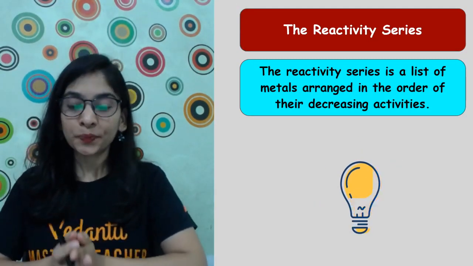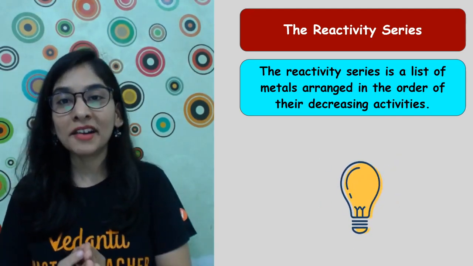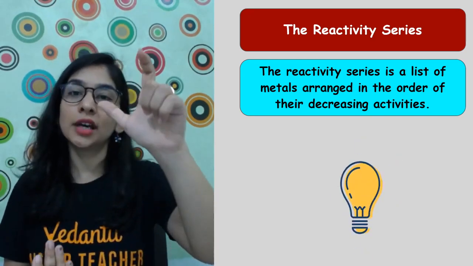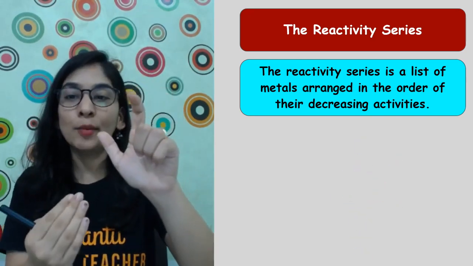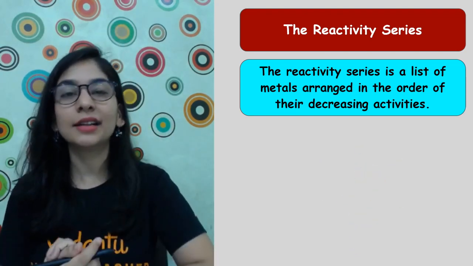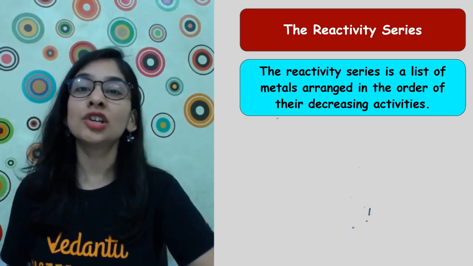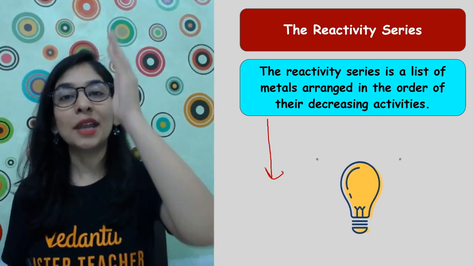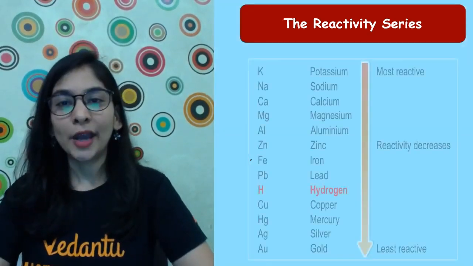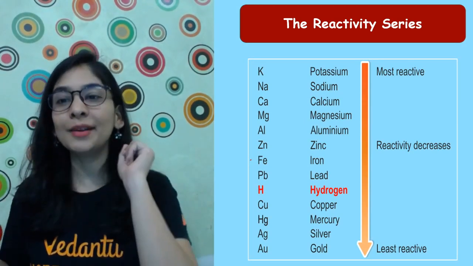And what's that? We're going to have a column, a vertical column, where all the metals are arranged in such a way that highly reactive metals are put on the top, less reactive metals at the bottom. In a way, when we move down in that column, reactivity of metal decreases. It's a list of metals arranged in such an order that when we move down, the reactivity is going to decrease. And ma'am, now please show that, because now we have to remember that so that we can master this topic. This is very much important.